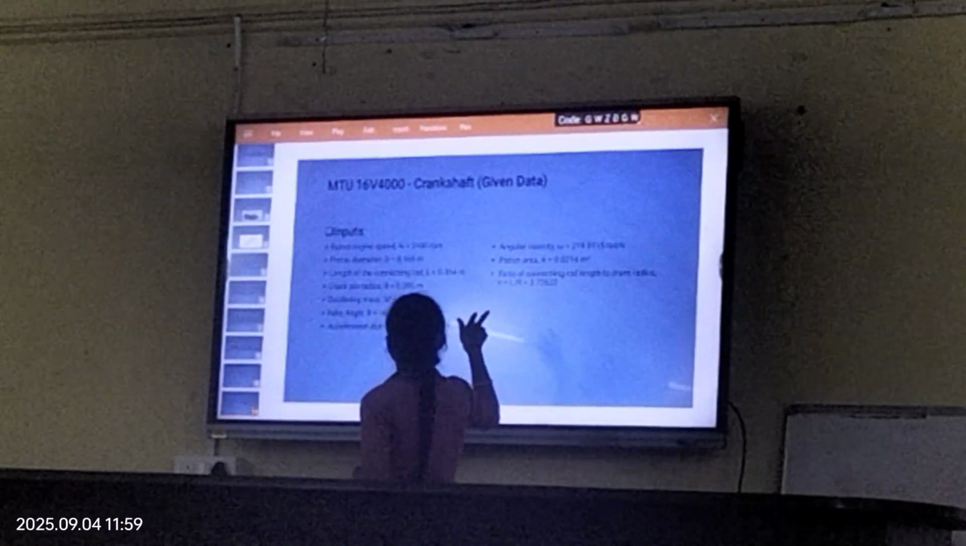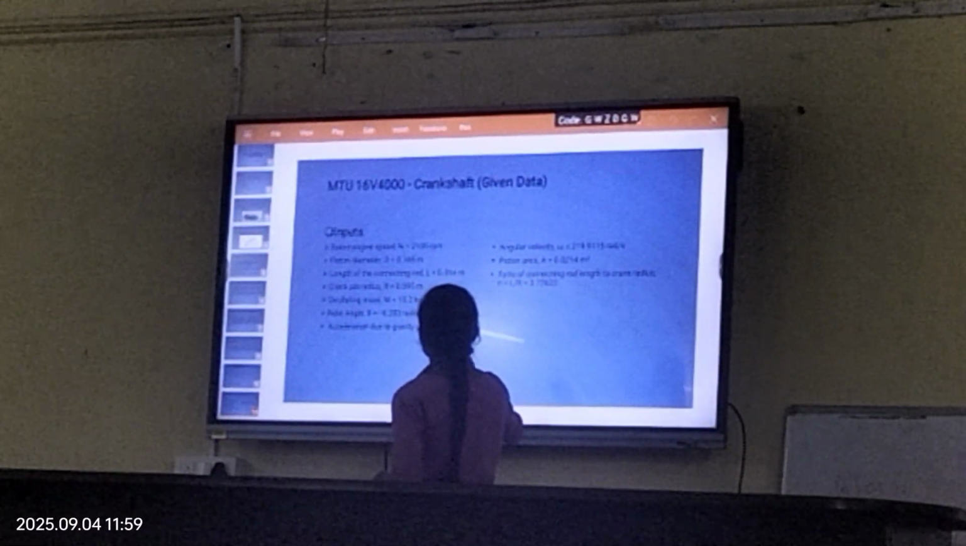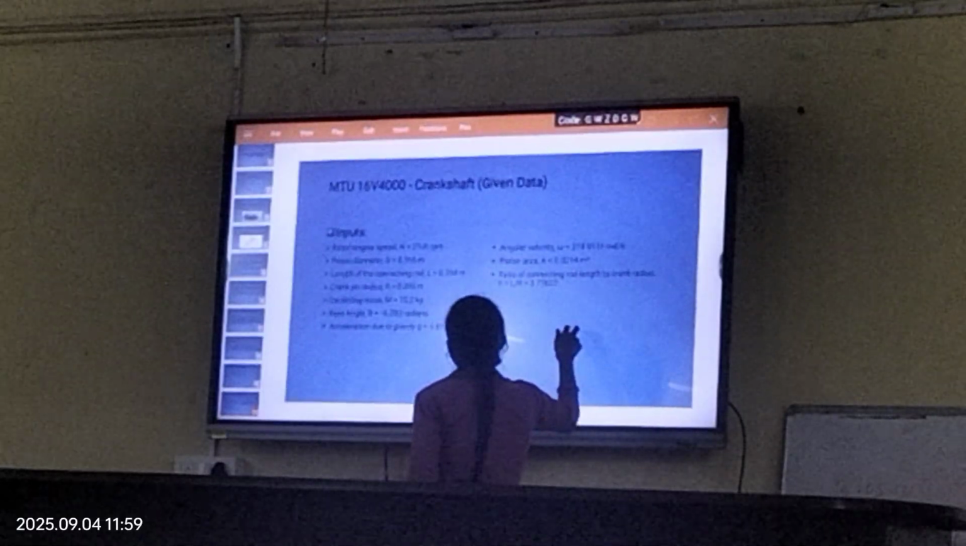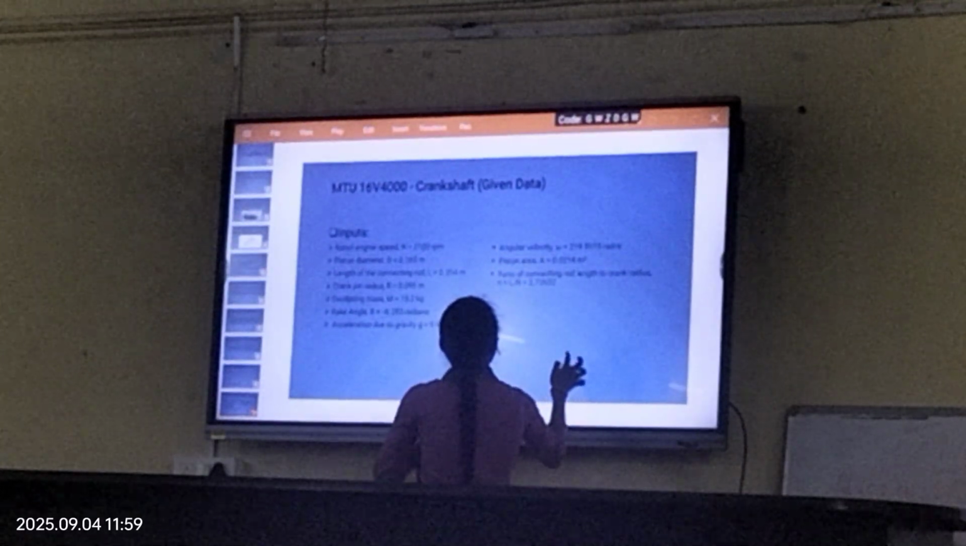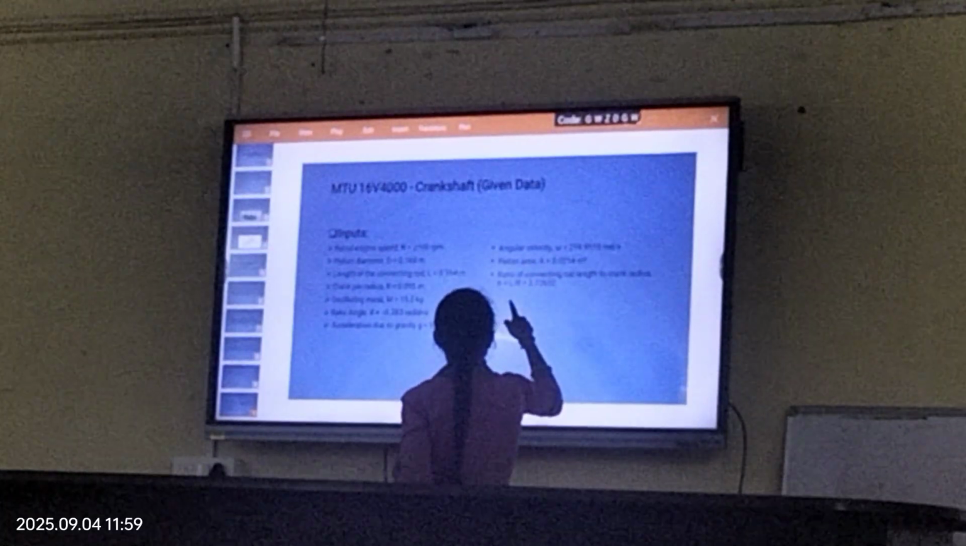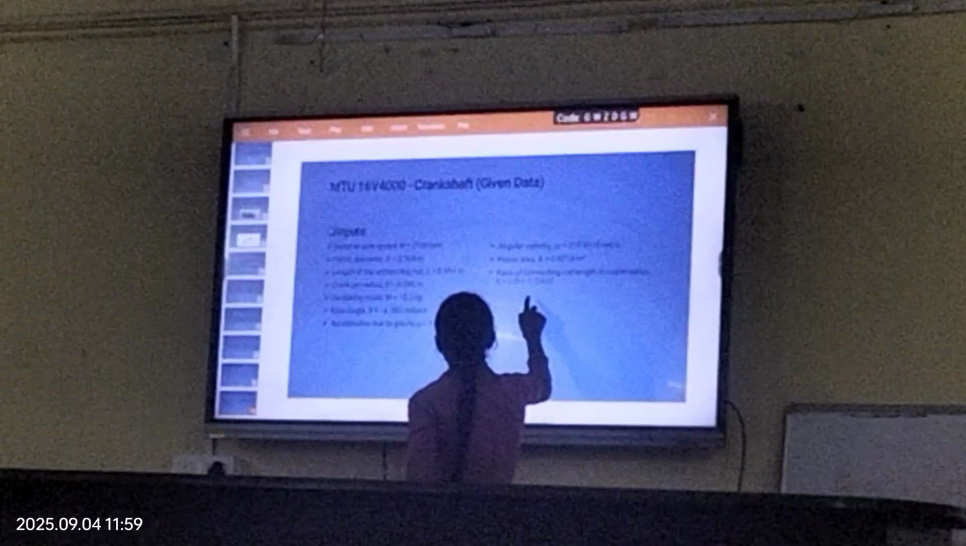These are the inputs: rated engine speed, piston diameter, length. These are the intermediate inputs: angular velocity, piston and connecting rod mass, and crank radius.